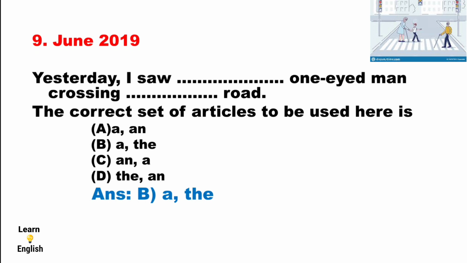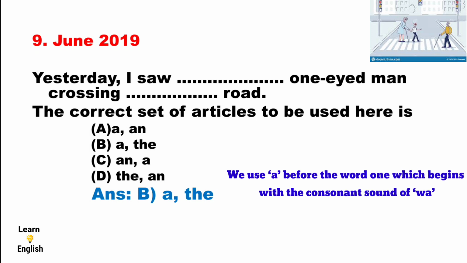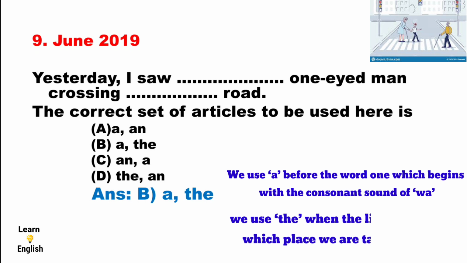Why is the answer "a" and "the" correct here? Let us understand. We applied a rule here. The rule is we use "a" before the word "one", which begins with the consonant sound of "wa", and we use "the" when the listener or reader knows which place we are talking about. So the first one has a "wa" sound, a one-eyed. The second one is the known place we are talking about, the road. This rule is applied here. That's why the answer "a" and "the" is correct.